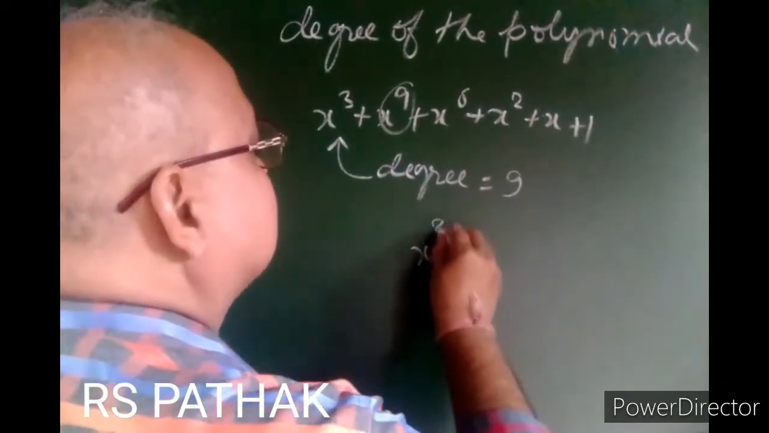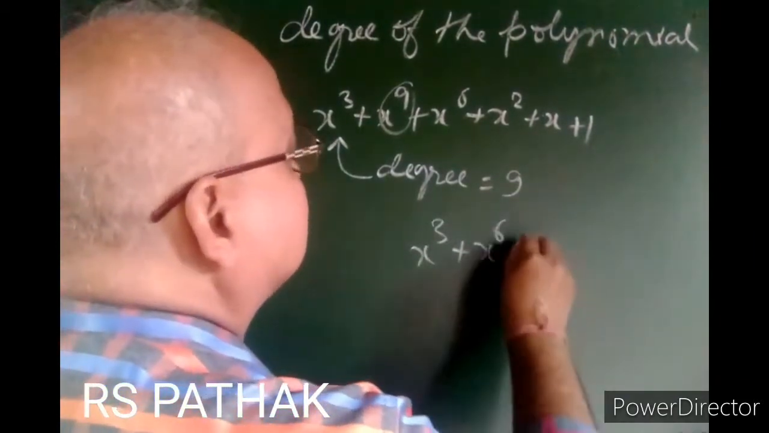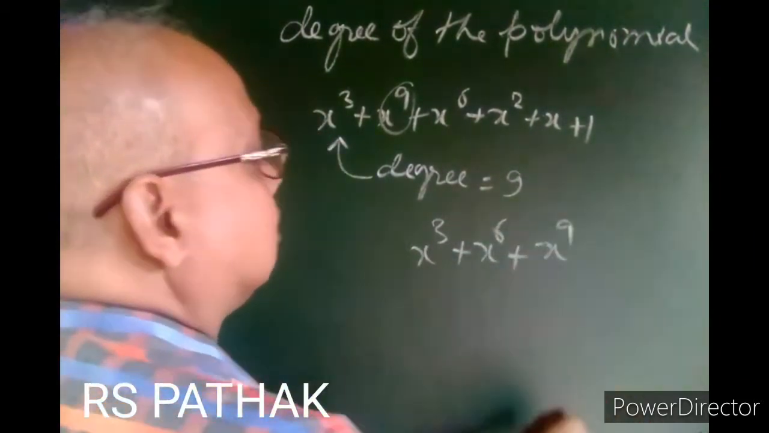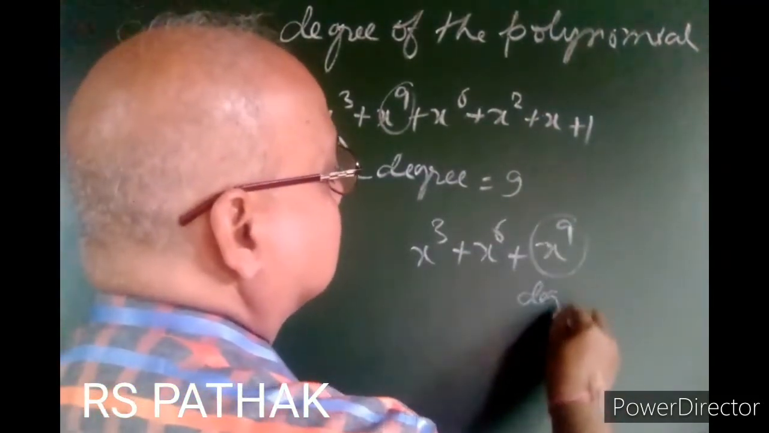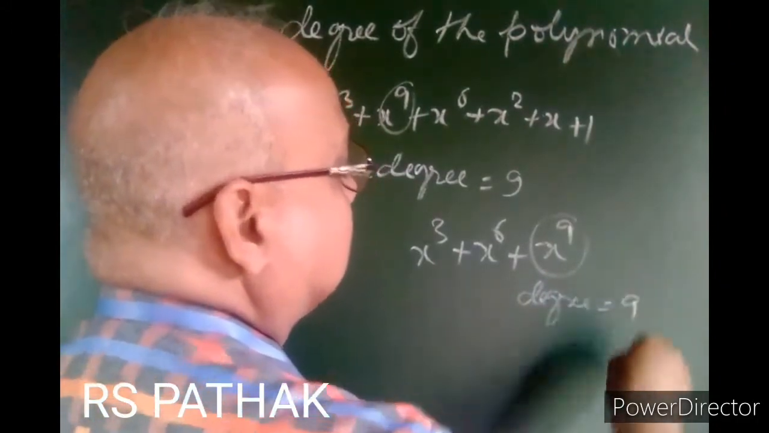If x to power 3 plus x to power 6 plus x to power 9, the maximum power of x is 9, so degree is 9.